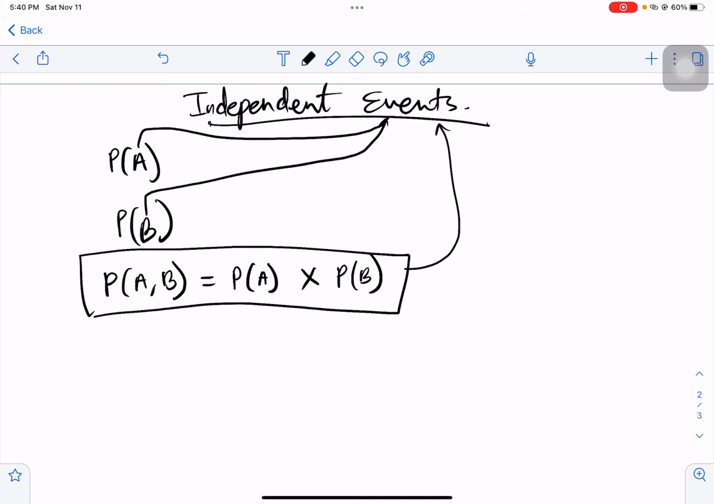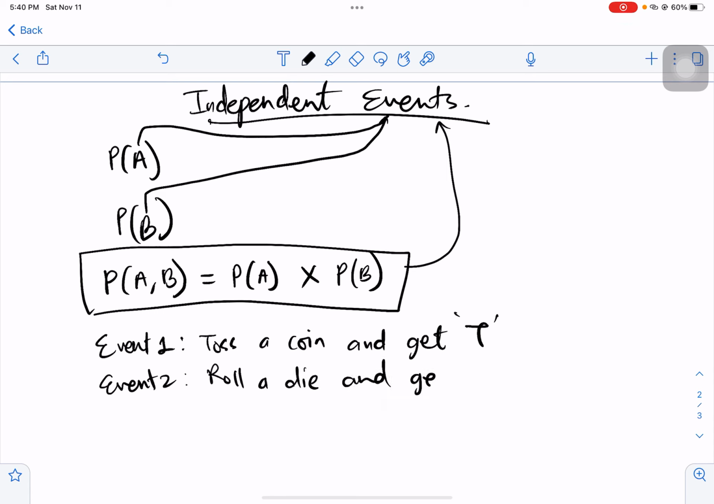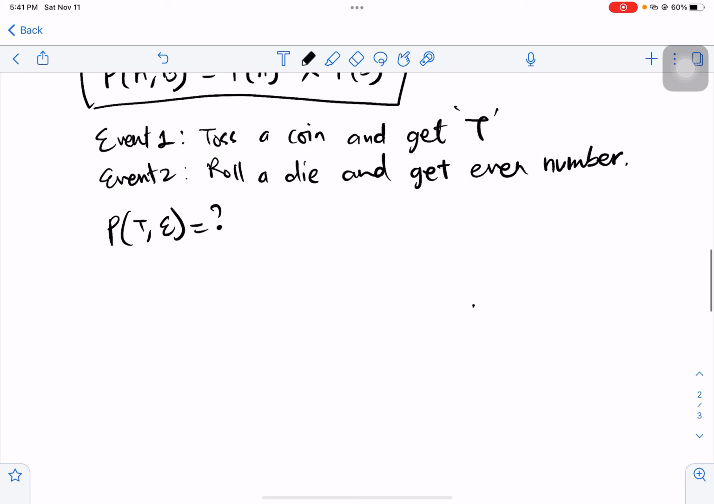So for example, let's say I want to toss a coin and get tastage. So this would be event 1. However, in event 2, I want to roll a die and get an even number. So what is the probability that when I toss the coin, I will get tastage, and when I roll the die, I will get an even number? So I'm doing two things here, right? First I toss a coin.